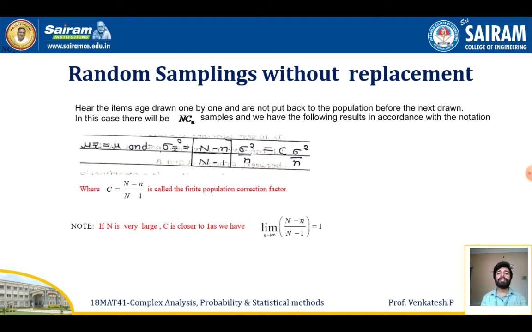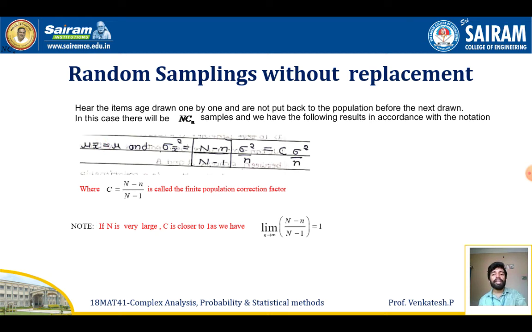Next is random sampling without replacement. Here the items are drawn one by one and are not put back into the population before the next draw. So in this case, we will have N C n samples, and we have the following results according to their notation. Here also the same thing: the value of mu x bar will be equal to mu, where mu is the mean of the population and mu x bar is the mean of the samples in the concept without replacement.